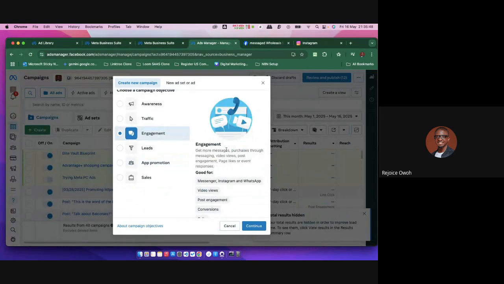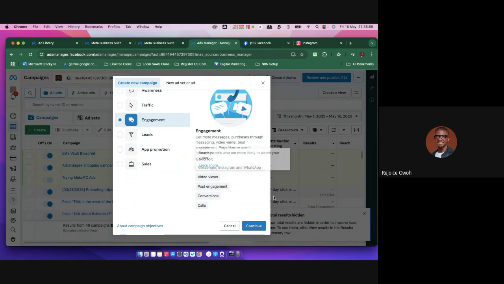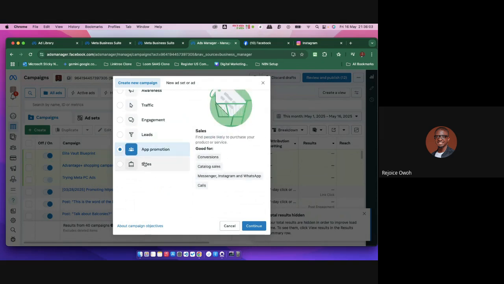Look at: get more messages, purchases through messaging, video views, page likes, or better content. Now it's good for Messenger, Instagram, and WhatsApp. Video views gives me the prospects of each particular page, right? For some of us, like I told you guys something.